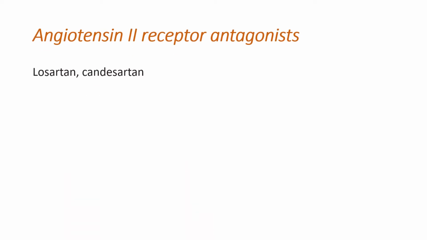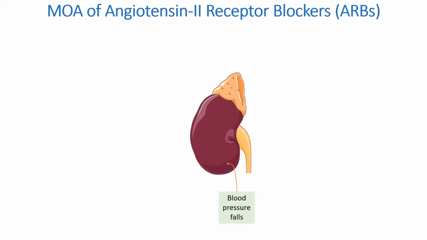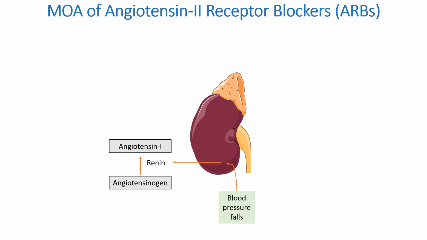So angiotensin receptor antagonists include losartan, candesartan, etc. First we'll see the mechanism of action of angiotensin-II receptor blockers. When the blood pressure falls, the kidney releases renin. This renin converts angiotensinogen to angiotensin 1.